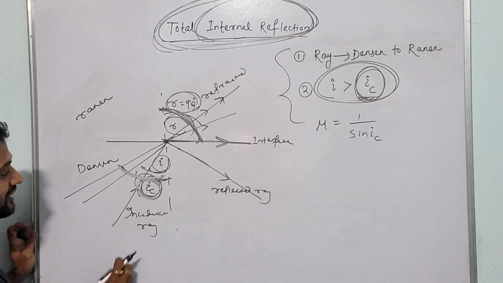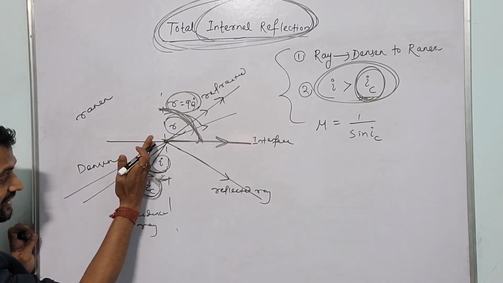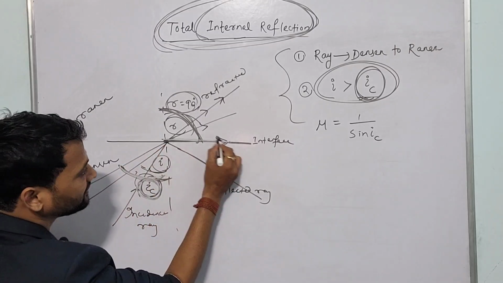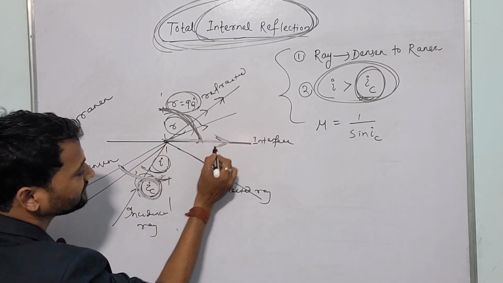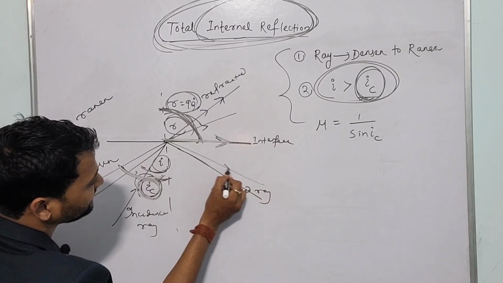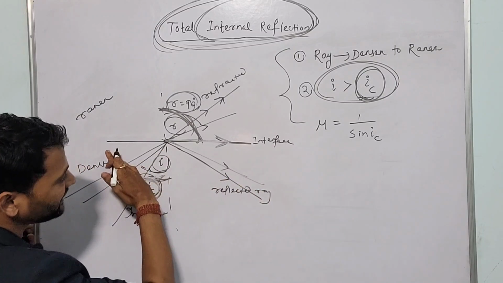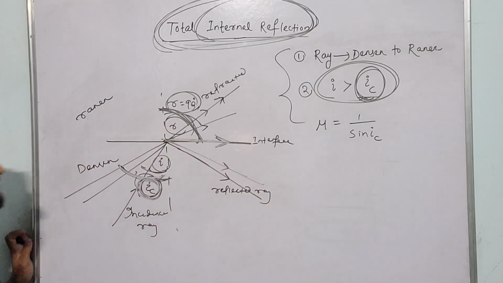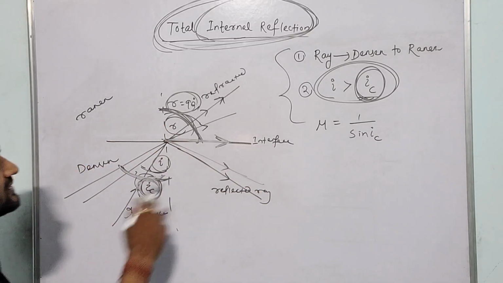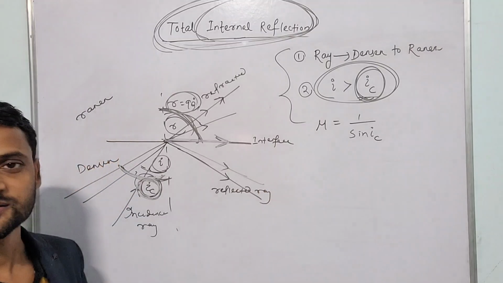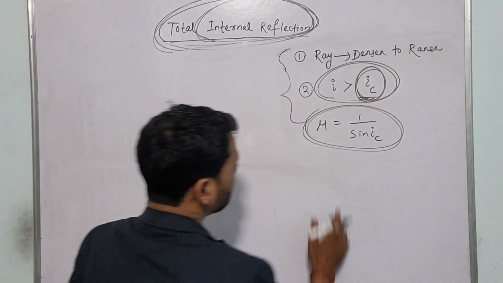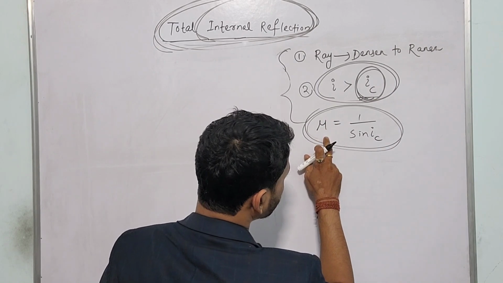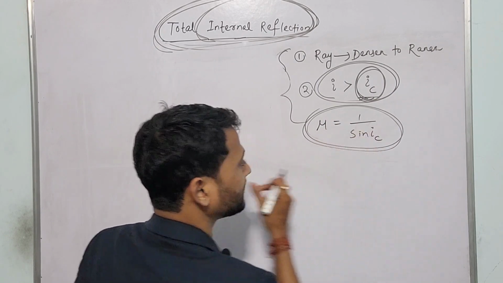Okay. Now, if I increase the incident angle a little bit more, or more than the critical angle, then that refracted ray will bend again. Understood? That means the entire light will reflect towards the denser medium. So that is called TIR, total internal reflection. Is it clear? Now the point is, what is the relation between the refractive index of the denser medium and the critical angle?